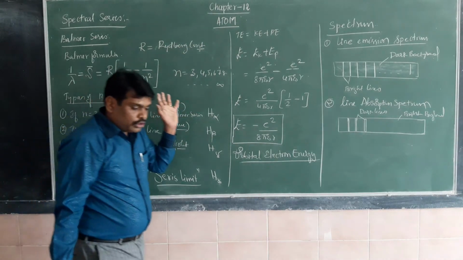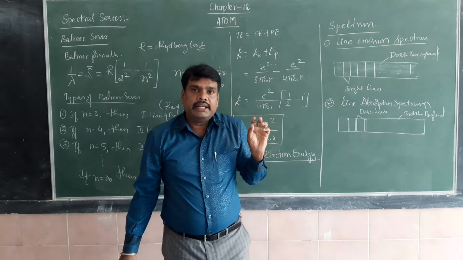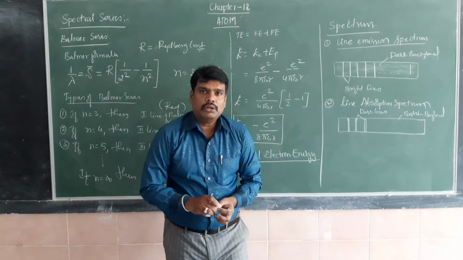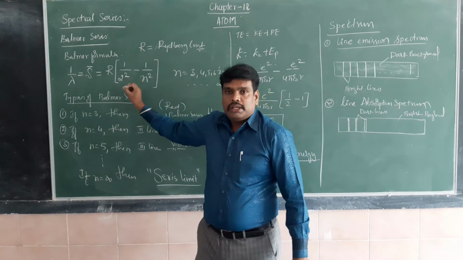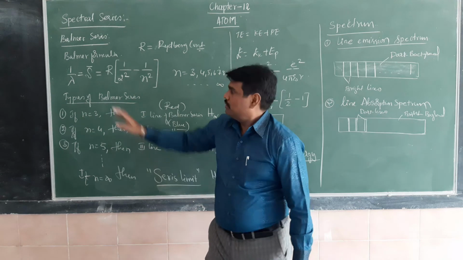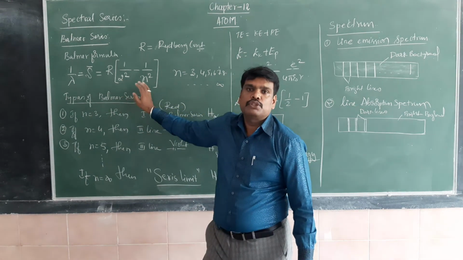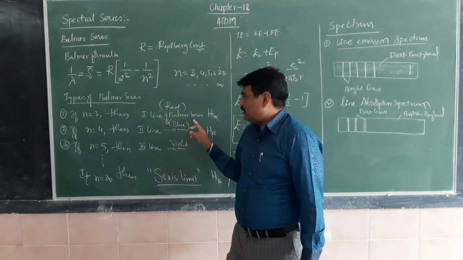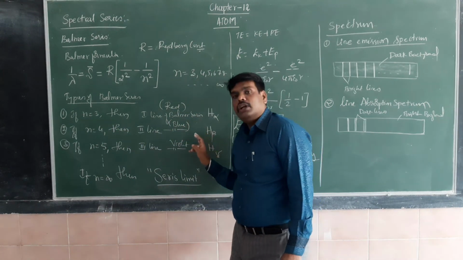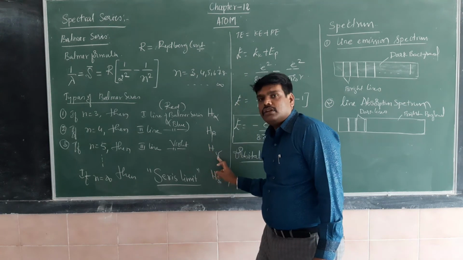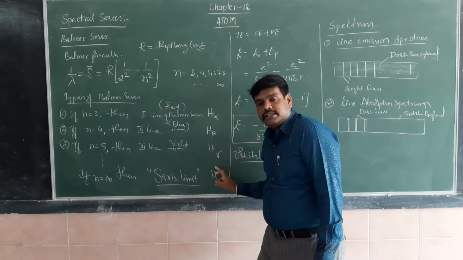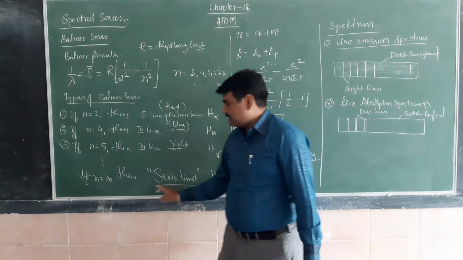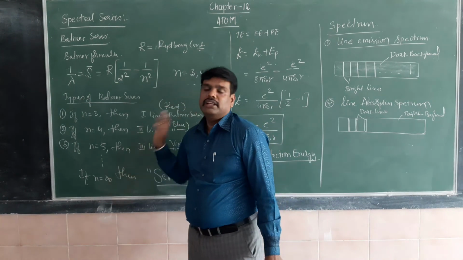I am going to discuss this formula in detail in the next videos, because after studying Bohr's atomic model you will get a clear knowledge about it. For now, just remember this is the formula which helps to find the different lines in the Balmer series. The first line is H alpha, the second line is H beta, the next line is H gamma, etc. The last line of this series is called the series limit, obtained when the n value is infinity.